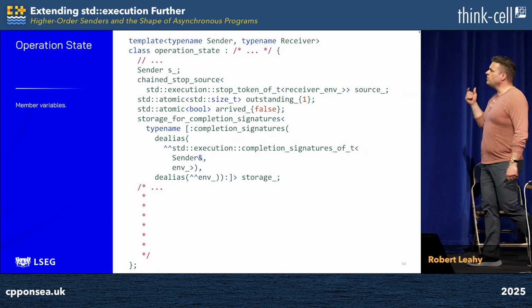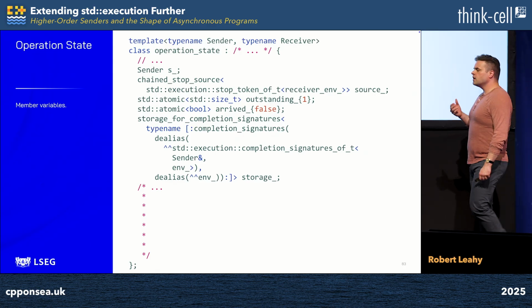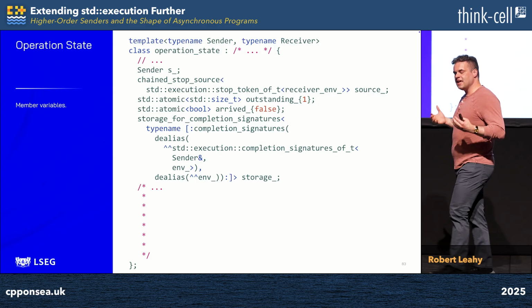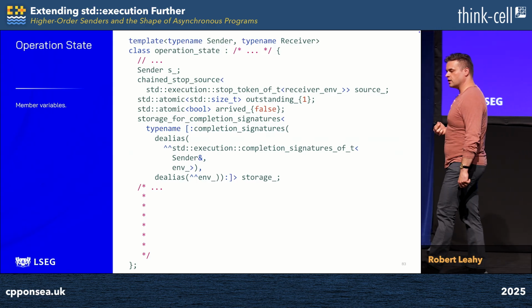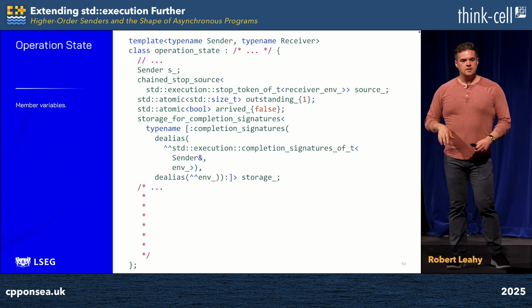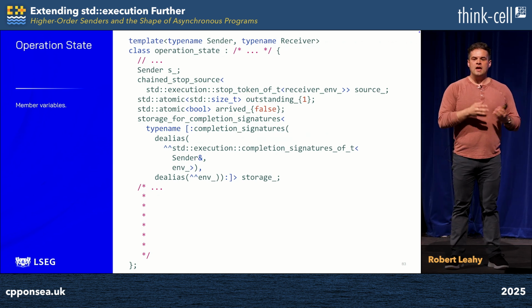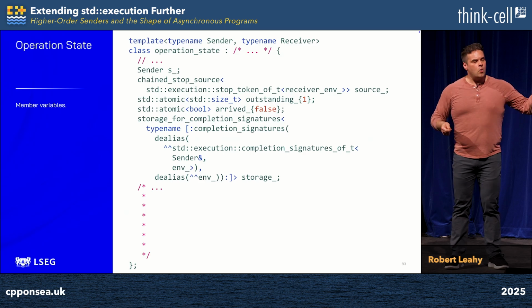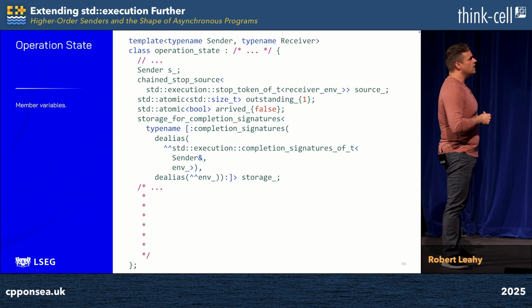Then taking a step up, we see that we instantiate std::execution::completion_signatures_of_t, providing our sender and our environment. This obtains the completion signatures of our main sender. Or rather, it obtains a reflection of a type alias for that type. And so, of course, we pass that a dealias, and now we've correctly arrived at the first parameter to completion signatures. With both arguments deduced, we can simply call that function at consteval time.